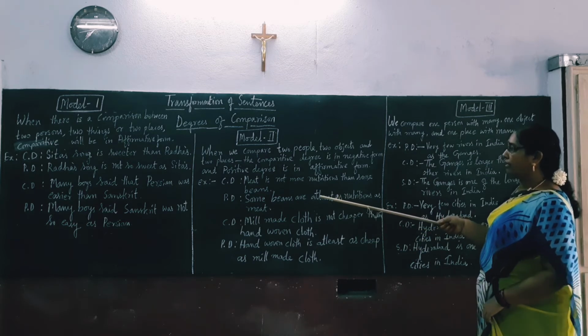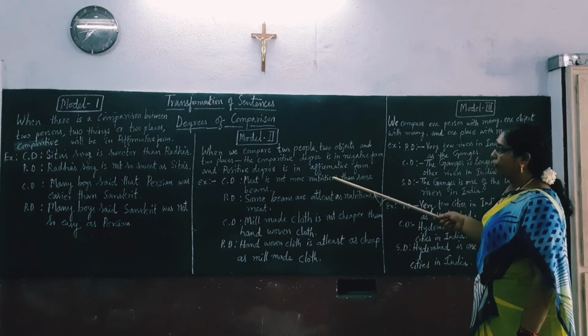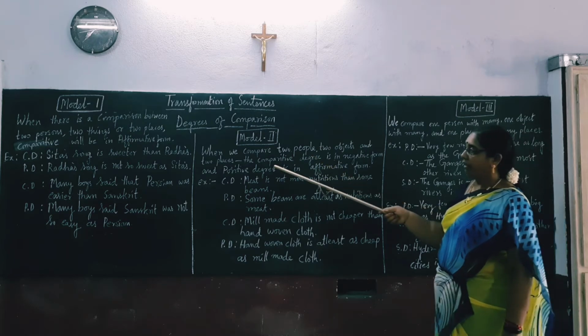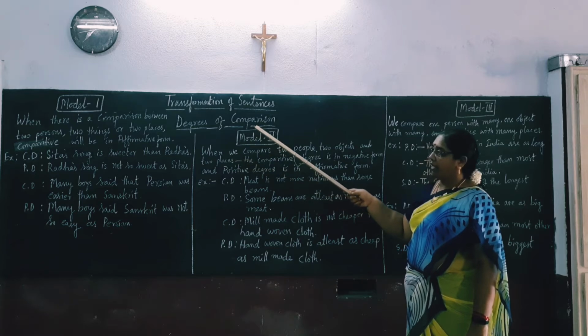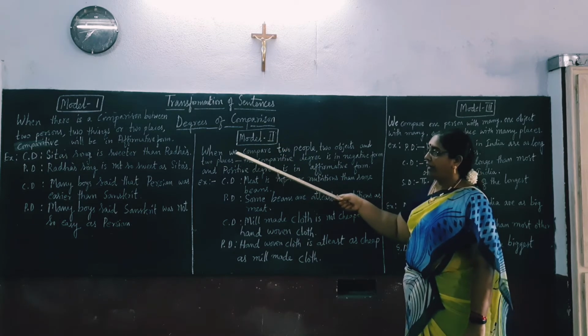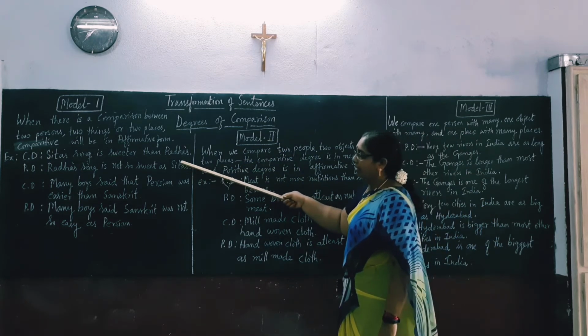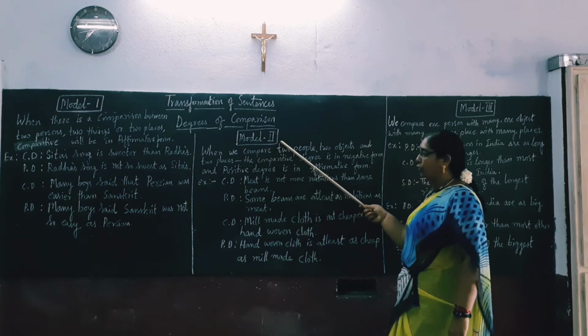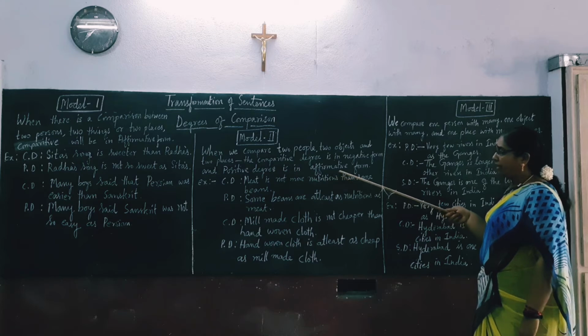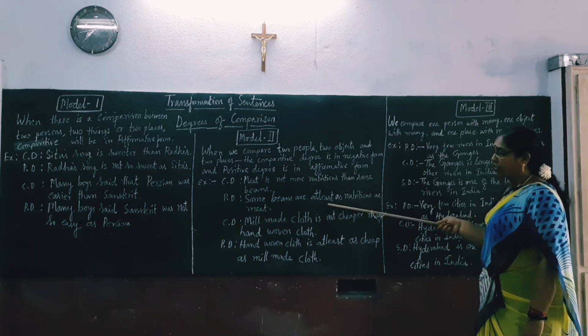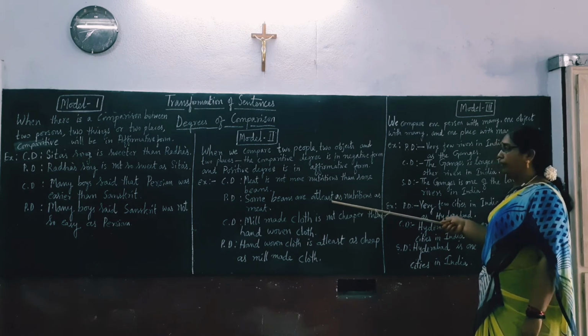So there is a difference between model 1 and model 2. In model 1, let us go back once again. The comparative degree is in affirmative and the positive degree is in negative form. In model 2, the comparative degree is in negative form and the positive degree is in affirmative form.